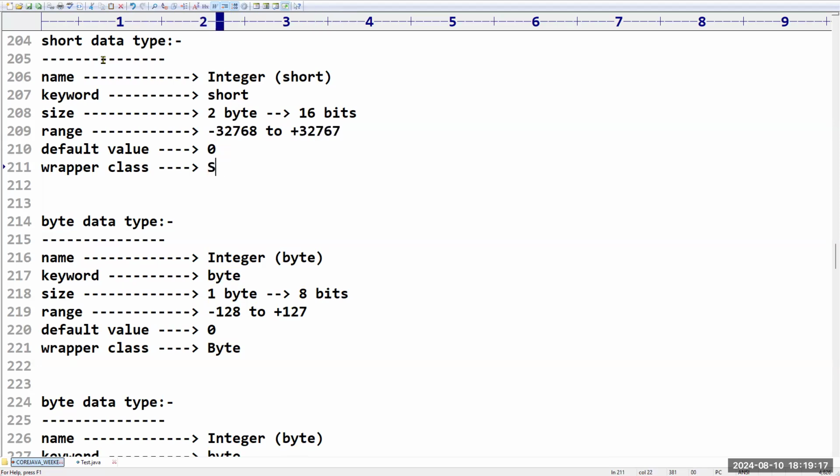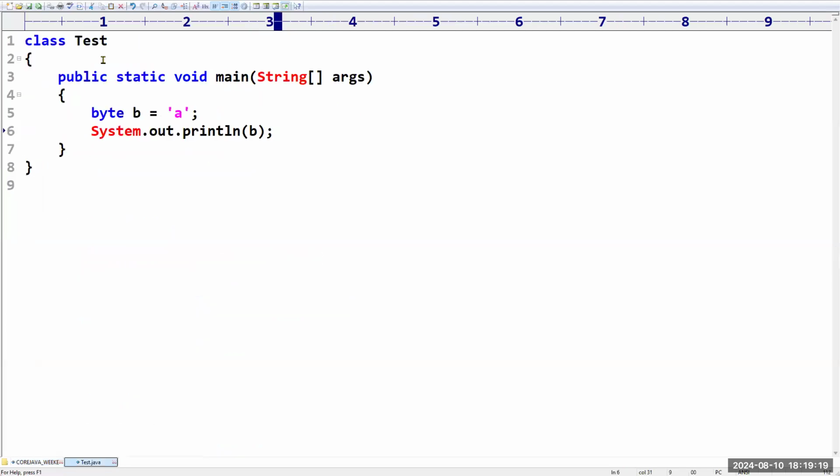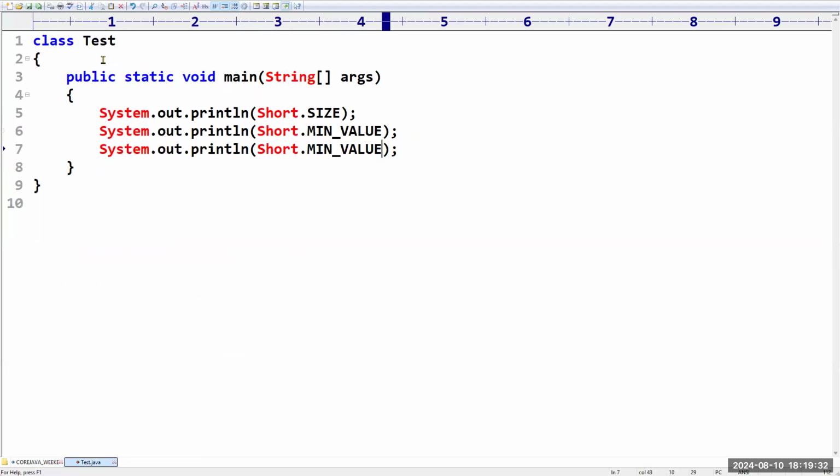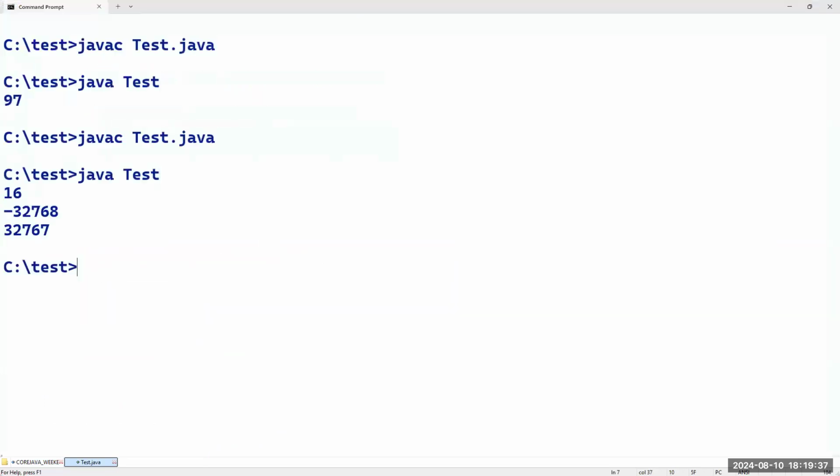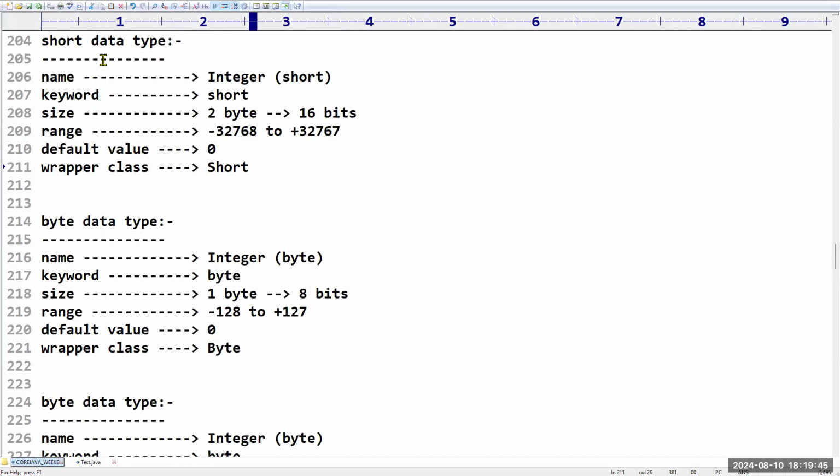What is the wrapper class name? Short. Yes, with a capital letter. If you want, we have a tool, right? We can print. So Short dot, I am asking size. Short dot MIN_VALUE, Short dot MAX_VALUE. Like this, I am going to take. Sir, what will happen? You can see 16 bits, minus 32,768 to 32,767. Are you clear with this short integer? Yes. Yes, sir.